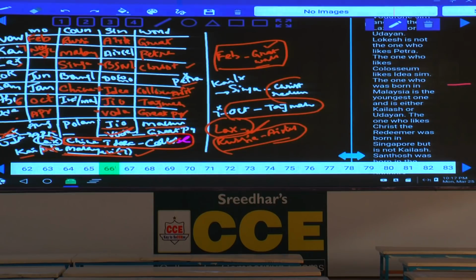And what is left over here? This Machoi is left over, and this person likes Machai and Pichau. And what else is left over here? India and Malaysia. And Lakshman, February, June, and August is left over, and this person must be August. And Poland is the country here. As Poland is the country here, then regarding this, IB and India and Malaysia. What can we say about this one, India and Malaysia? Any information regarding this one? Malaysia. Malaysia is already Kailash. As Malaysia is already Kailash, this person must be India. Done with this?